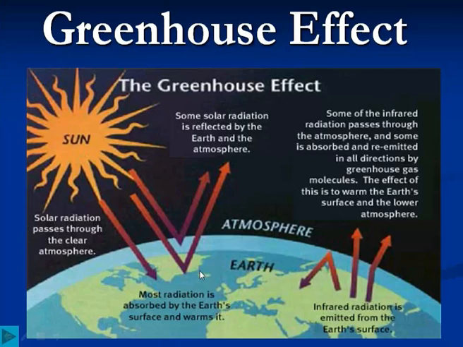Then this heated content on the earth releases heat into the atmosphere. Some solar radiation is reflected back by the earth into the atmosphere. Infrared radiation is emitted from the earth's surface when it gets heated. Some of the infrared radiation passes through the atmosphere and some is absorbed and re-emitted in all directions by greenhouse gas molecules. The effect of this is to warm the Earth's surface and the lower atmosphere.